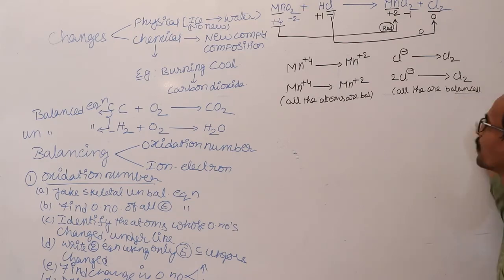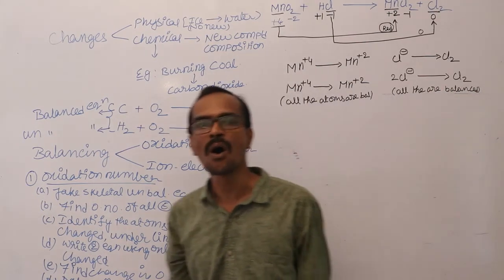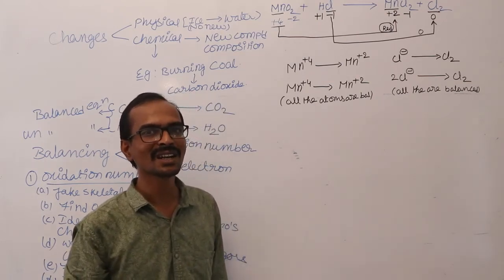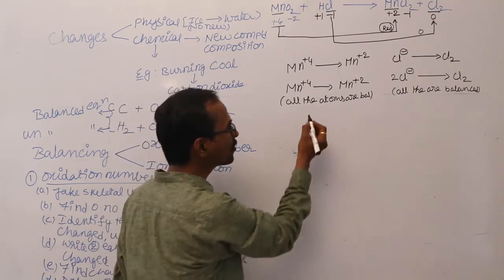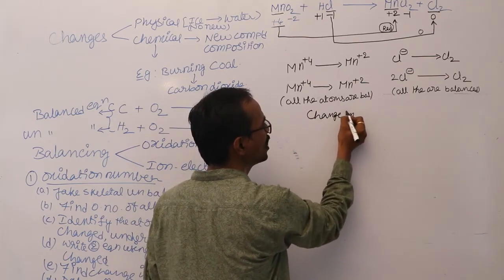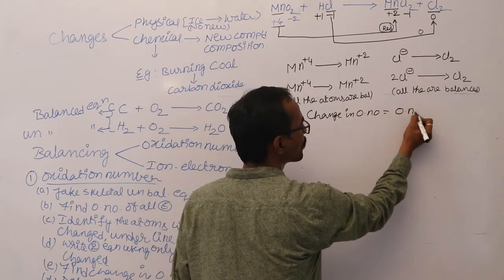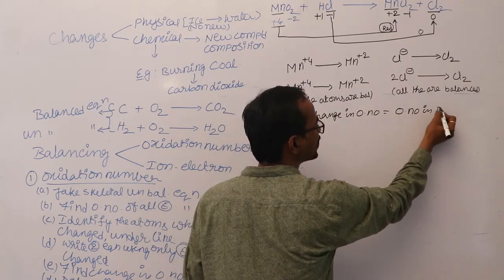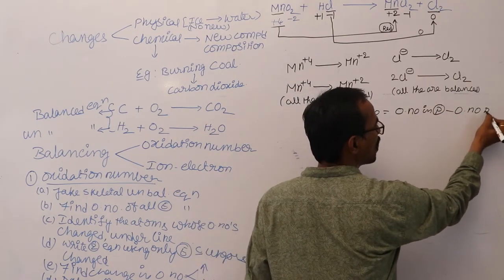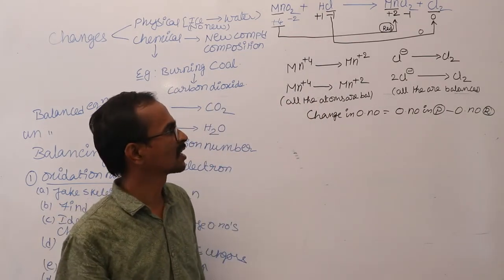And next step, what you have to do? You have to find the change in oxidation number. The formula for change in oxidation number is: oxidation number in products minus oxidation number in reactants.